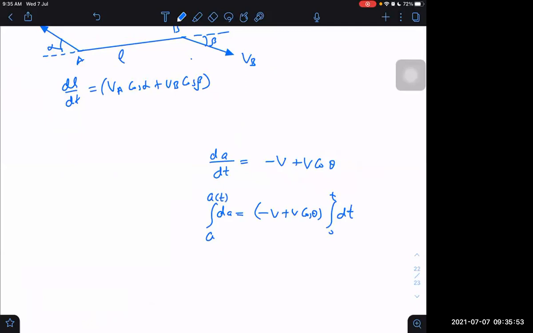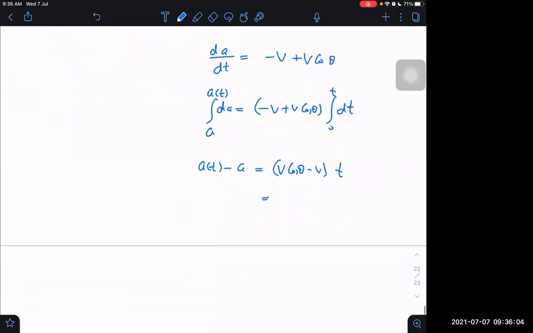So a of t minus a will be equal to v cos theta minus v into t. A of t will be equal to a minus v minus v cos theta into t.